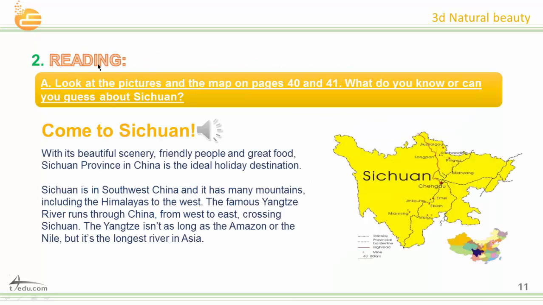Nice. Now let's go to reading. Look at the pictures and the map of pages 40 and 41. What do you know or can you guess about Sichuan? Now look at here. This is the map of Sichuan. What do you know about it? Or can you guess?